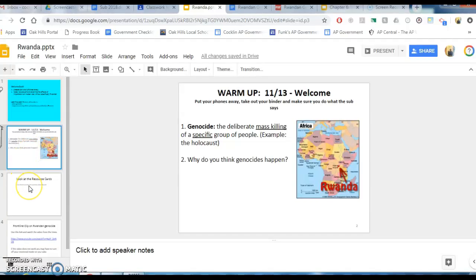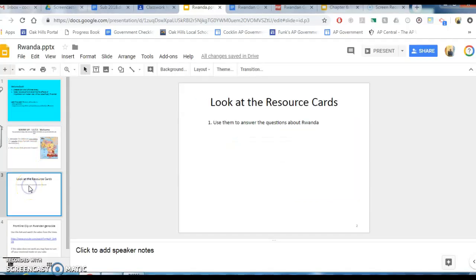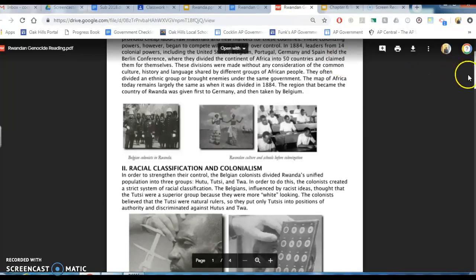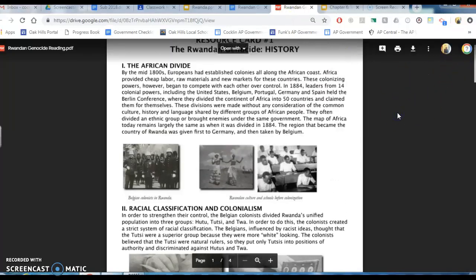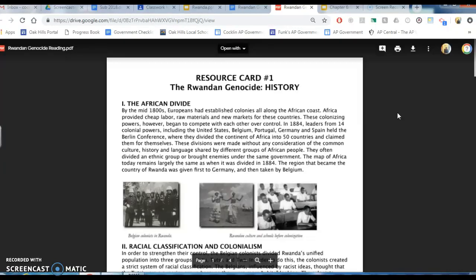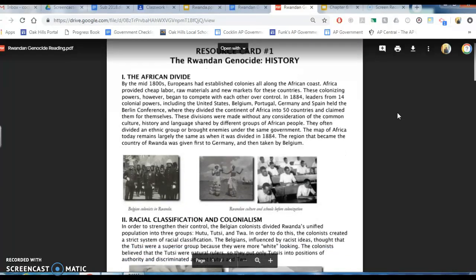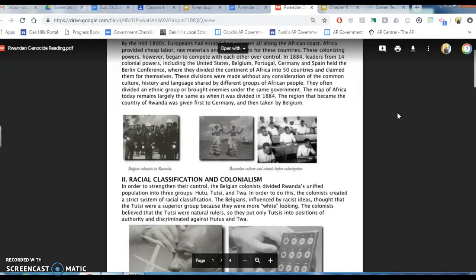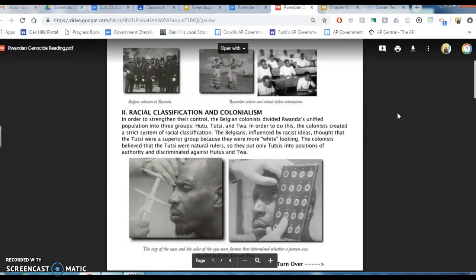For the second part of what we're going to do today, we're going to examine and think about the Rwandan genocide. In order to do that, you're going to need the resource cards that we clicked on a moment or two ago. These resource cards take you through a little bit about what happened during the genocide in Rwanda. You get a little bit of a history about it. Pay close attention to the pictures here, especially in the racial classification system. This is a system that was put in by the Belgians when they were there, allegedly ending slavery, which we know they did not.